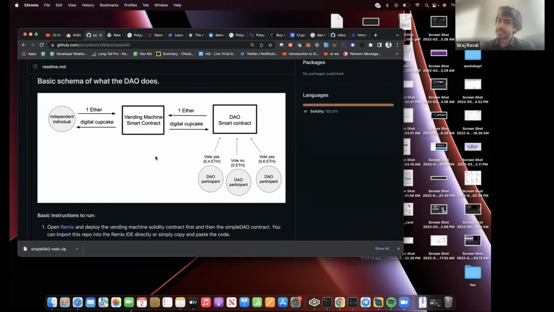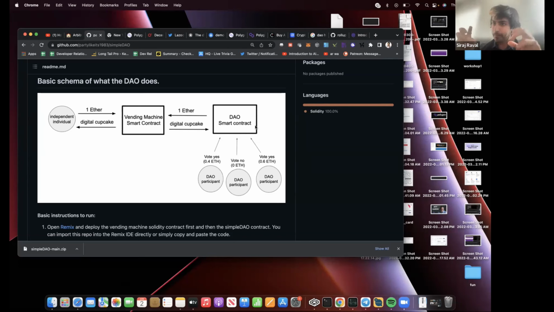What Simple DAO does is it allows users, whoever joins the DAO, to vote. And what do we vote on? It's a simple yes or no. The vote does a simple thing. It just buys a cupcake or not. And that's how that works. We have two smart contracts. We have one smart contract that represents a digital vending machine that will dispense digital cupcakes. That's all that does. And these digital cupcakes are represented by integers, either 1 or 0. 1 is a digital cupcake, 0 is a different type.